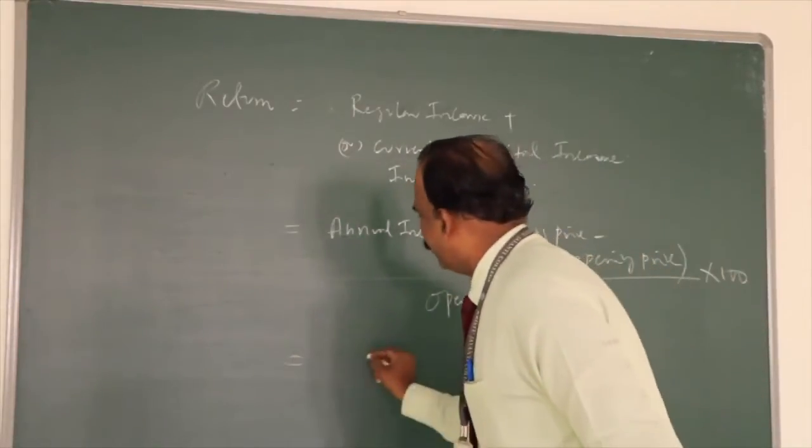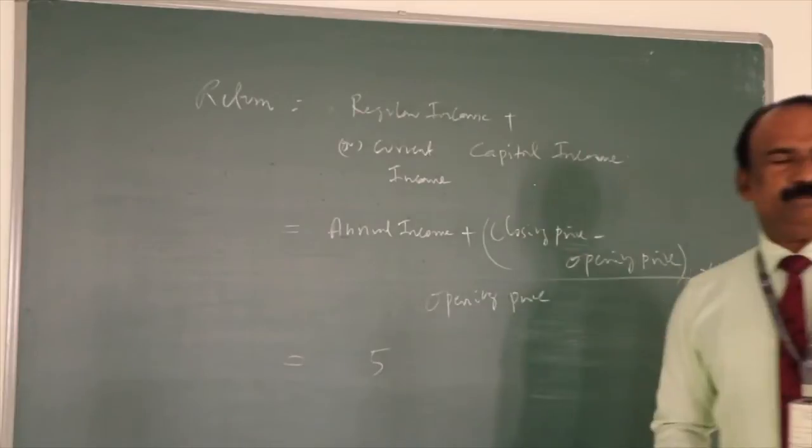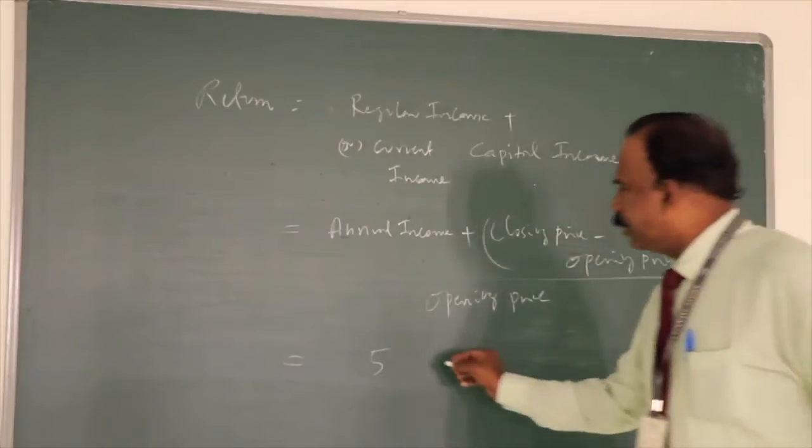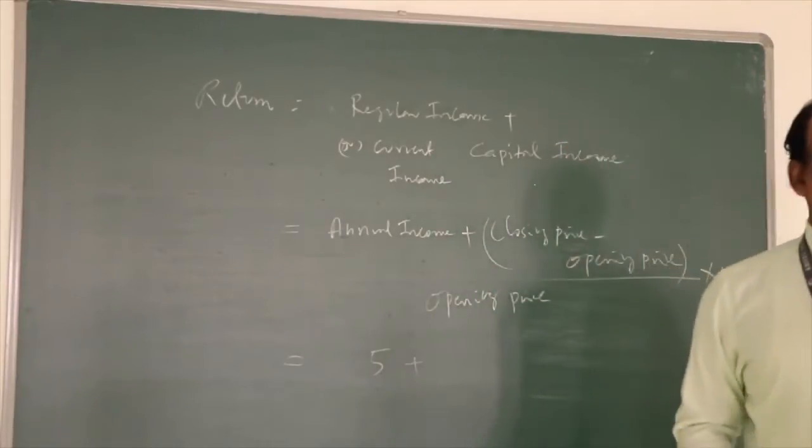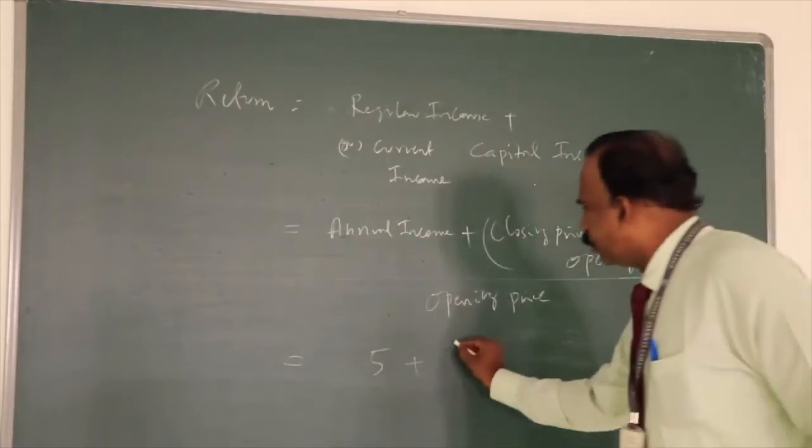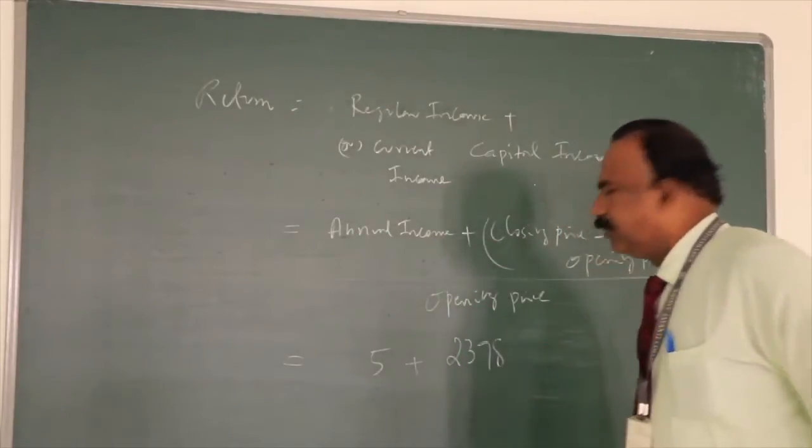So what's the annual income? Annual income is rupees 5 per share plus the closing price on Friday, June 12th, which was 2,398.